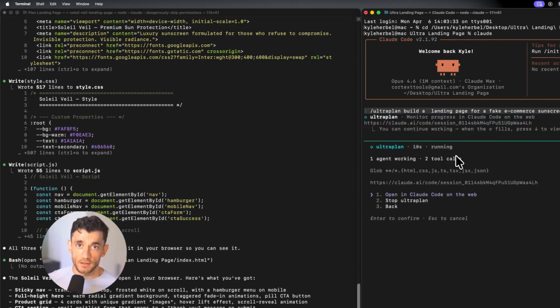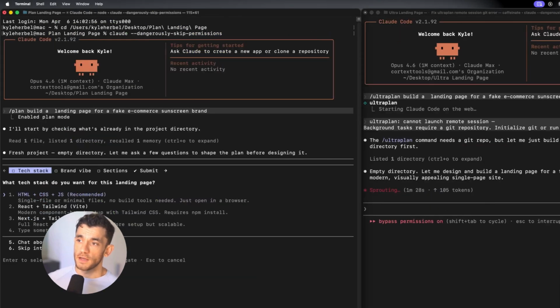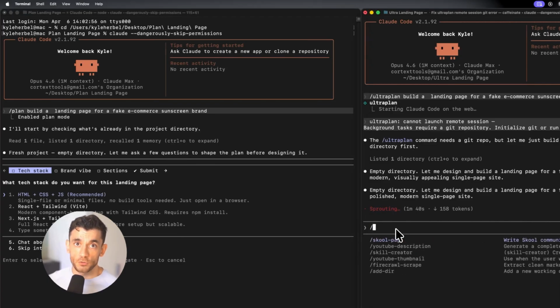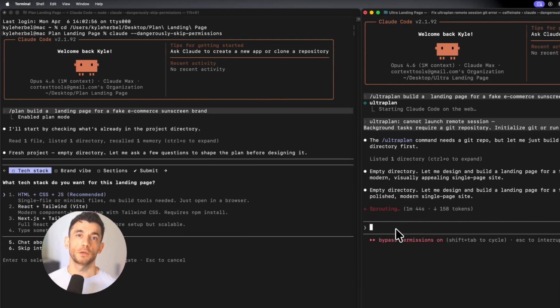With Ultra Plan, I type Ultra Plan and describe the task. Claude takes that to the cloud and builds out the full plan. I open the session URL, and I see something like this. Step 1, build member intake logic based on sign-up data. Step 2, trigger onboarding sequence via API. Step 3, personalized checklist generation based on member input. Step 4, set up fallback logic for incomplete profiles. Step 5, test edge cases for members who skip onboarding steps.